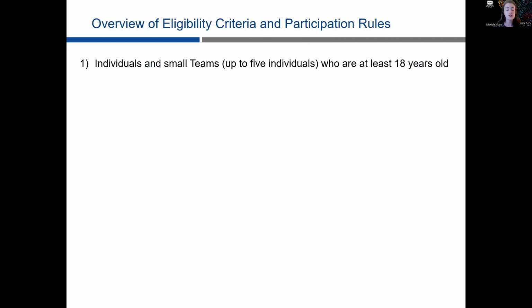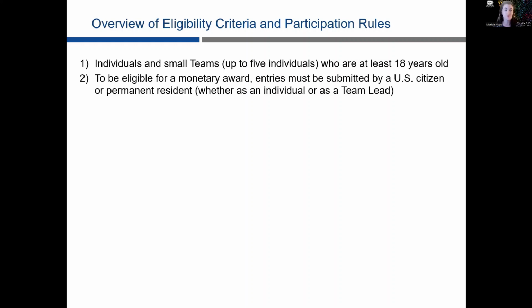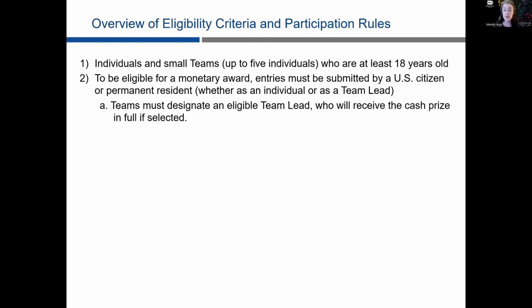This challenge is open to individuals and small teams of up to 5 individuals who are at least 18 years old. To be eligible for a monetary award, entries must be submitted by a U.S. citizen or a permanent resident, whether as an individual or as a team lead. So teams must designate an eligible team lead, and they will receive the cash prize in full if selected. So the rest of the composition of your team doesn't really matter, but if you'd like to be eligible for a monetary award, the team lead must be a U.S. citizen or a permanent resident.